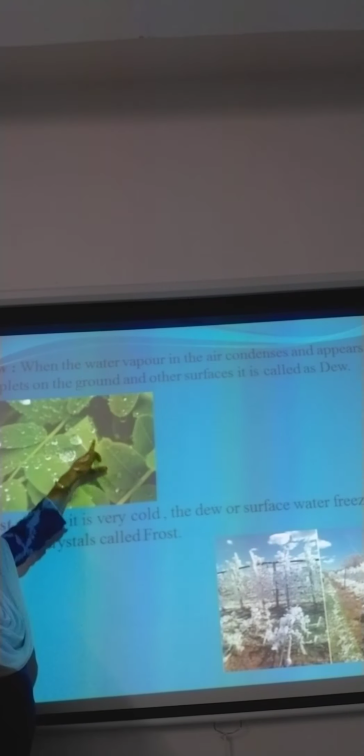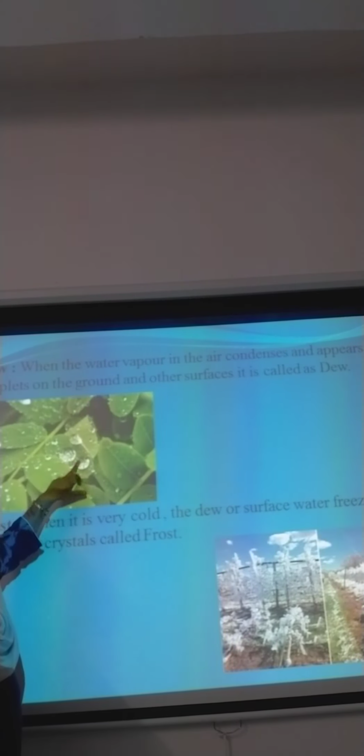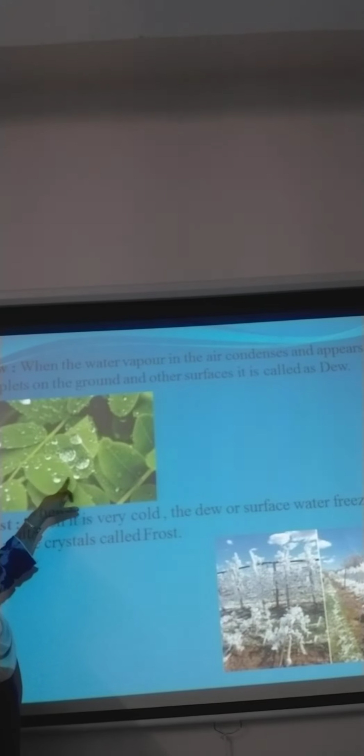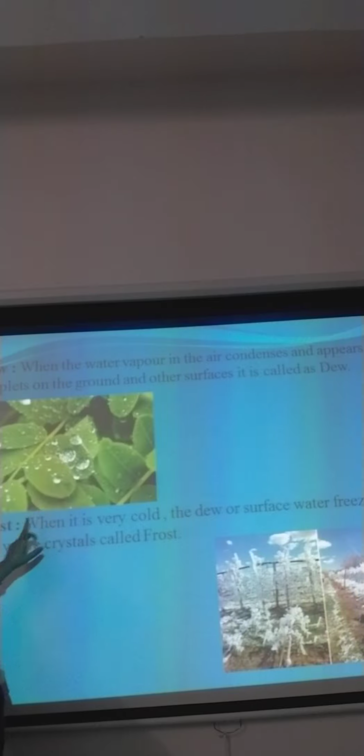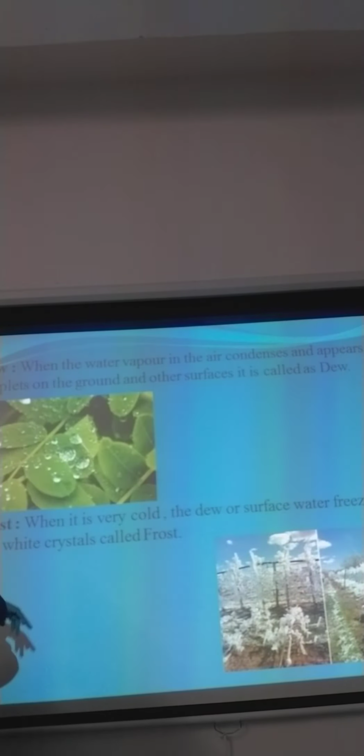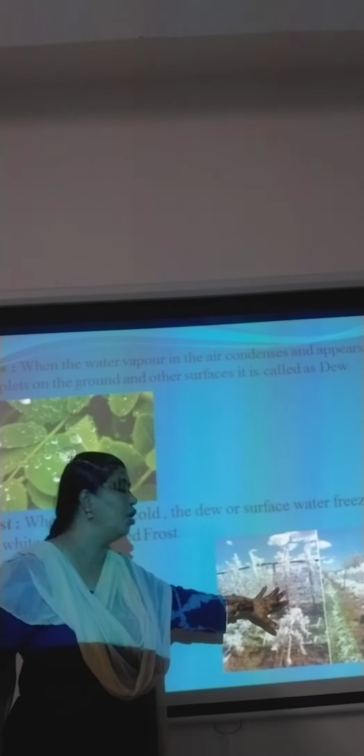Here in the picture you can see a leaf. On the top of the leaf you can find small droplets of water. This is called dew. Now next is frost. When it is very cold, the dew or the water surface freezes into tiny crystals called frost.